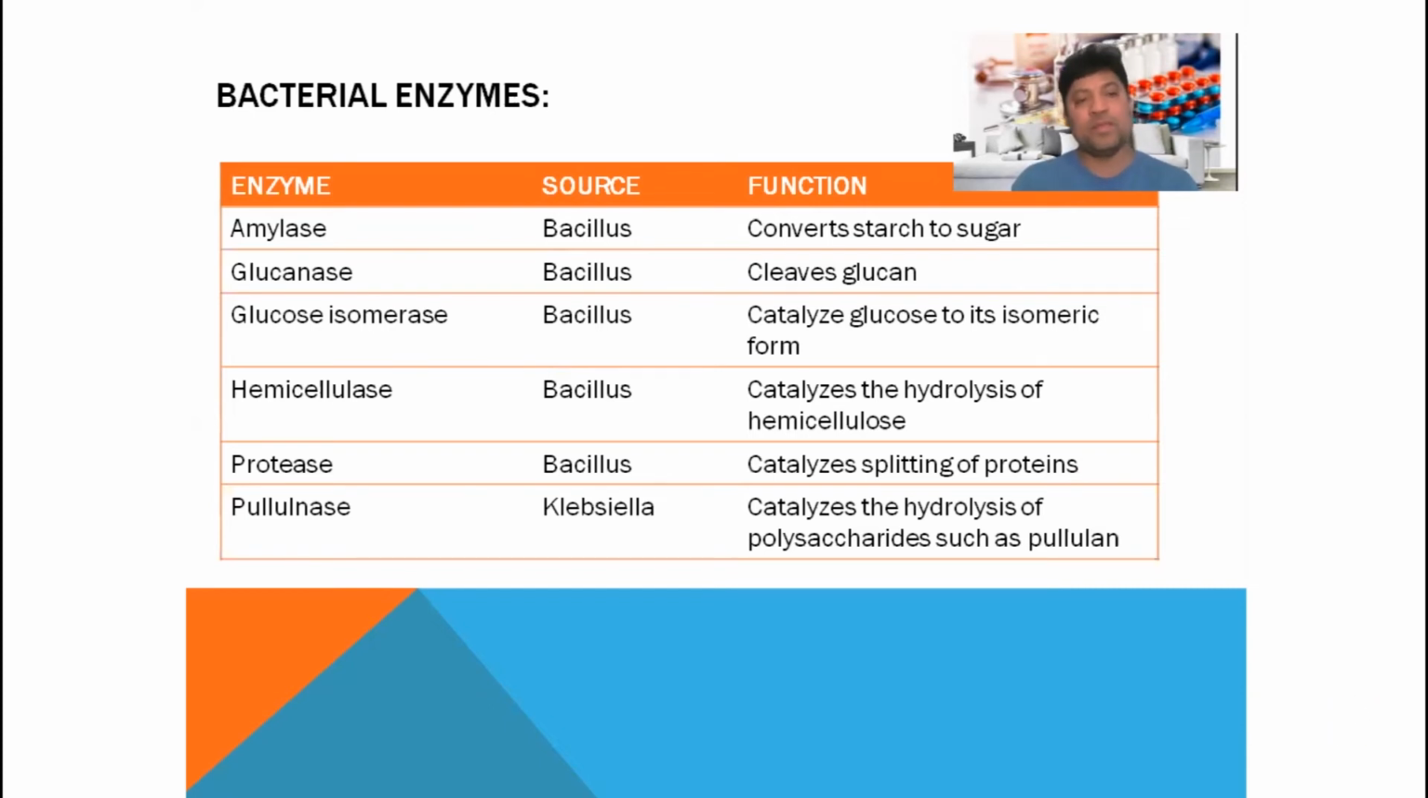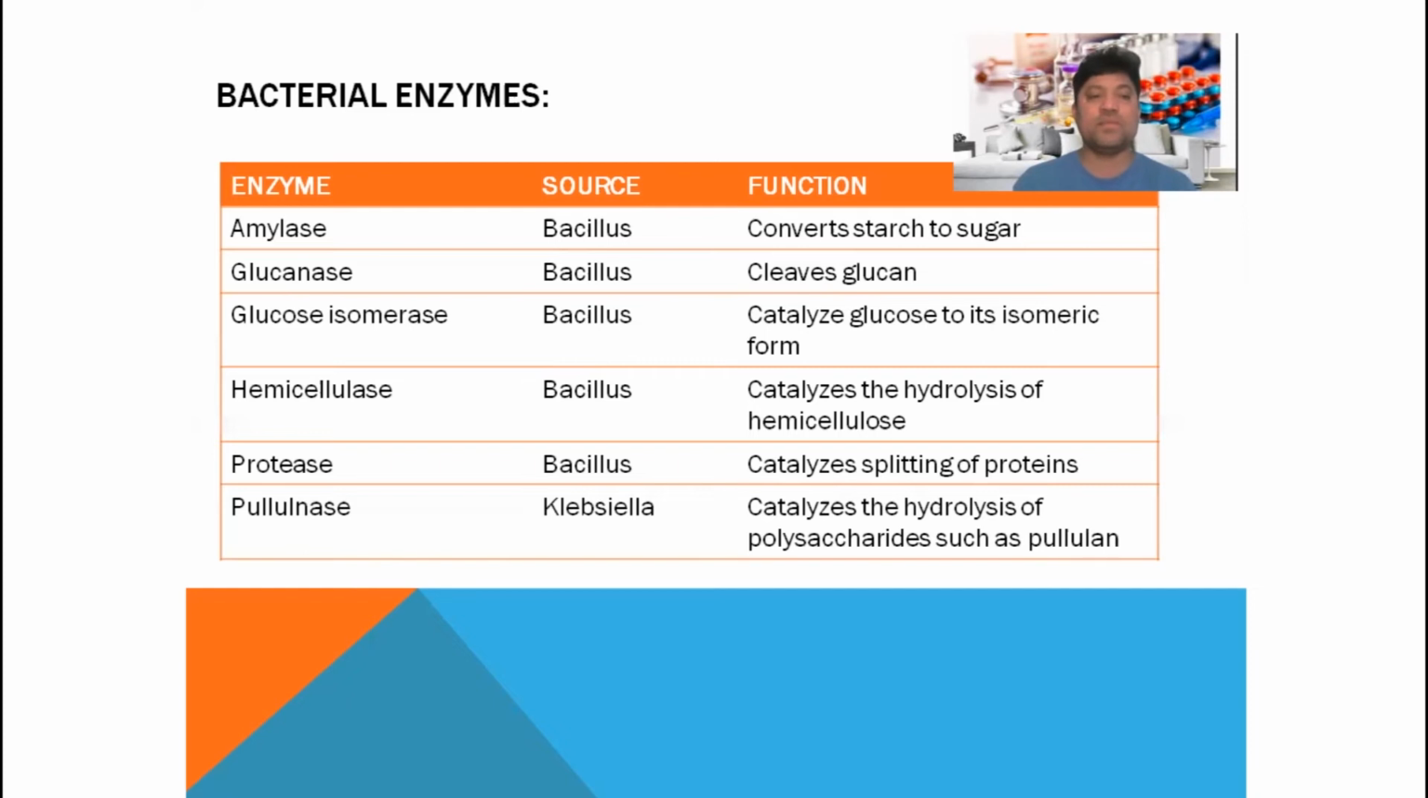the bacterial life. The first enzyme is amylase, which is synthesized by Bacillus. Bacillus is one of the bacteria that belong to the gram-positive rods, and these bacteria are most of the time anaerobic. They don't need oxygen for their metabolism, reproduction, and to live for a long time on the earth. What is the function of amylase? Amylase is used to convert starch into sugar.